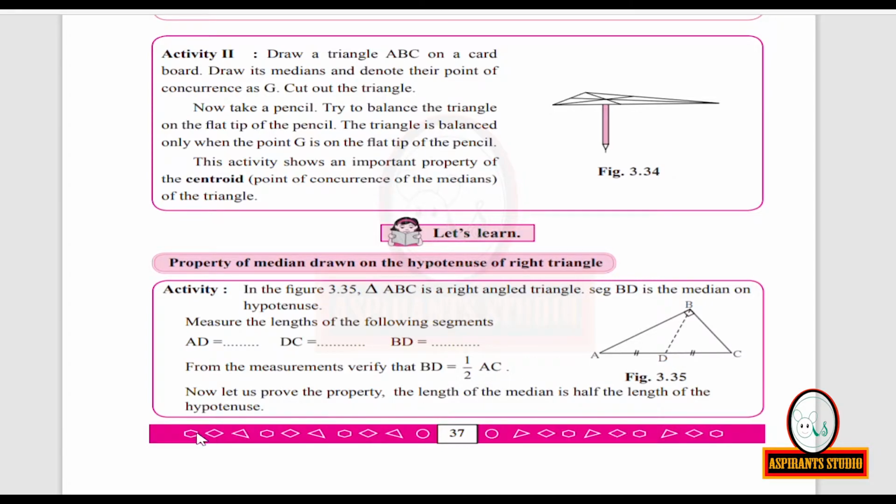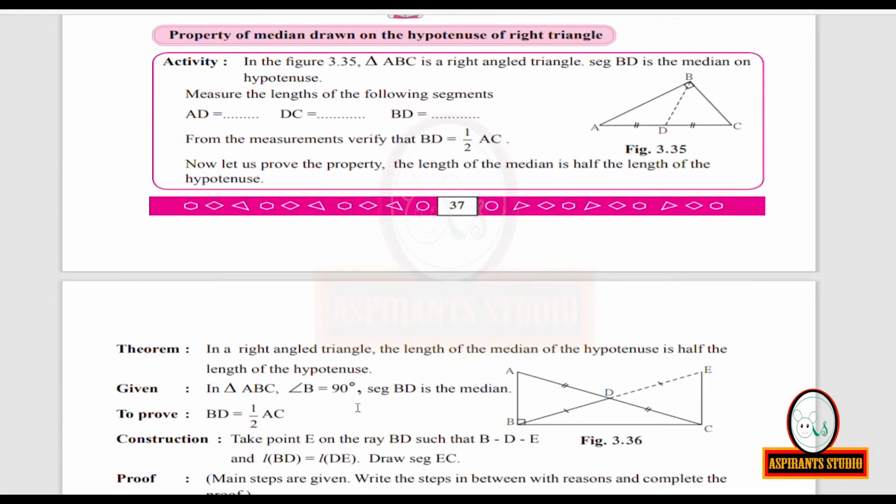So we are going to prove this property now. Let us prove the property: the length of the median is half of the length of the hypotenuse. We are going to prove it.